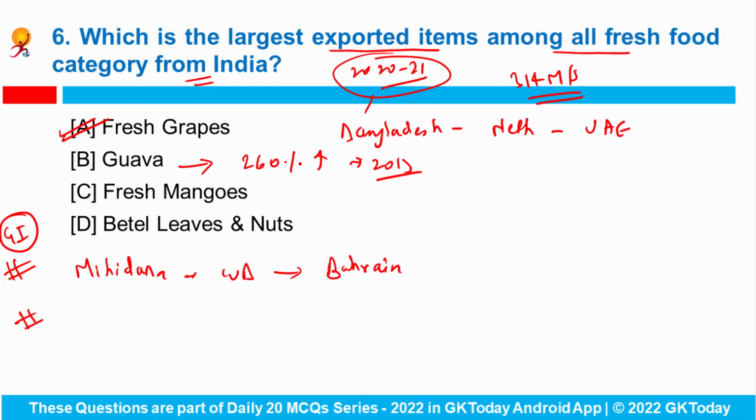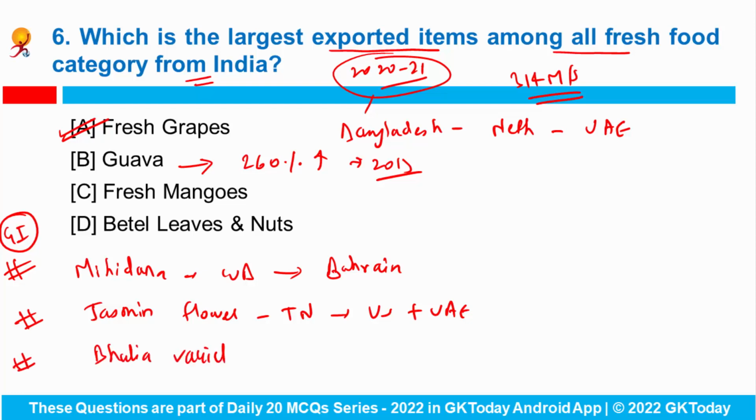Then GI certified jasmine flowers from the state of Tamil Nadu were exported to the US and UAE last year. GI certified Bhalia variety of wheat from the state of Gujarat was exported to Kenya and Sri Lanka. After that, we exported Jalgaon banana to Dubai.